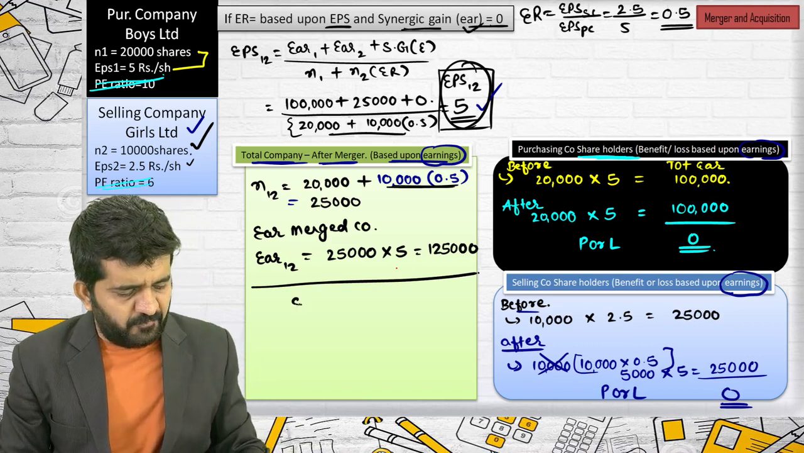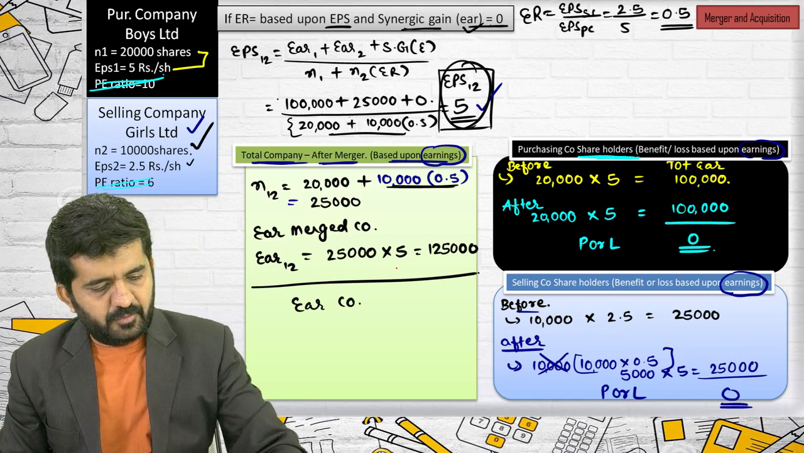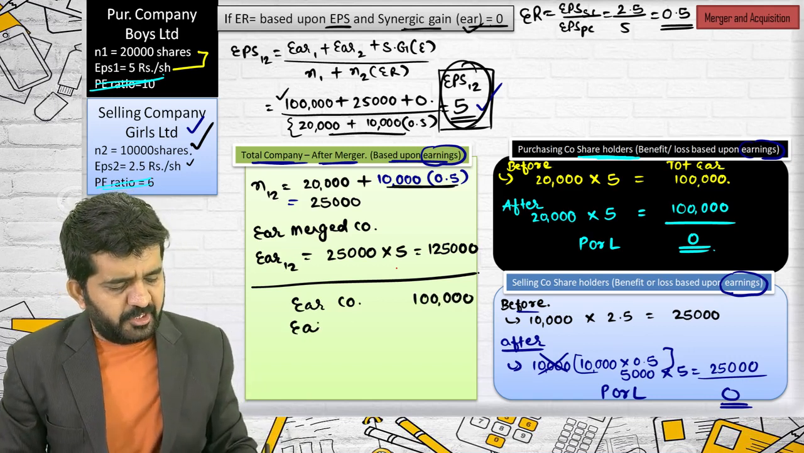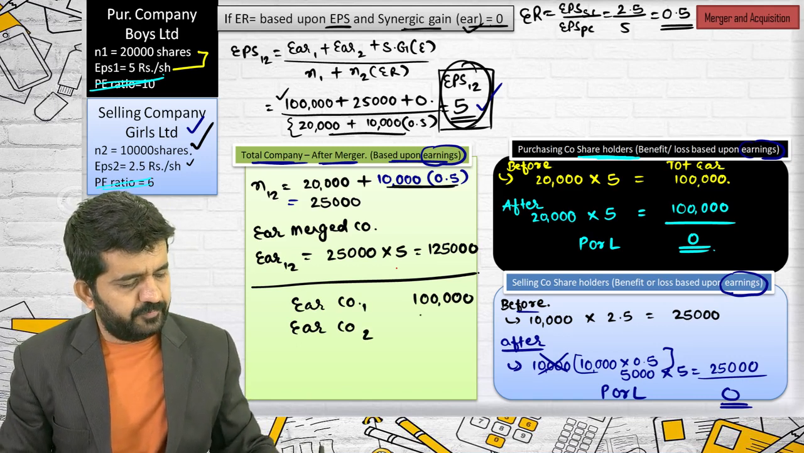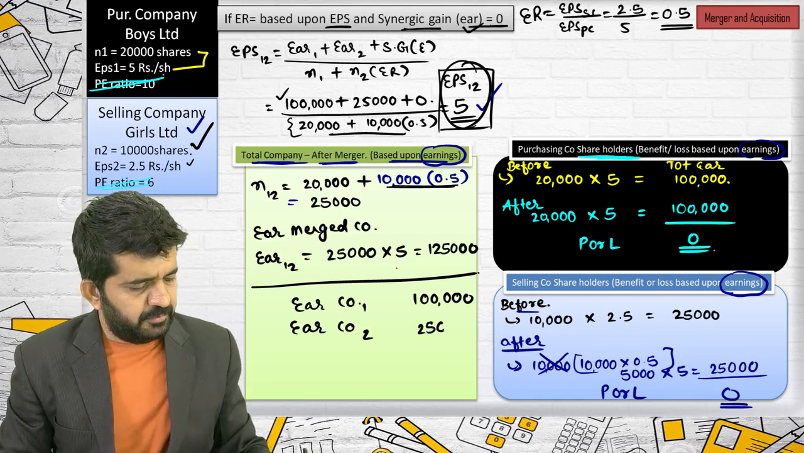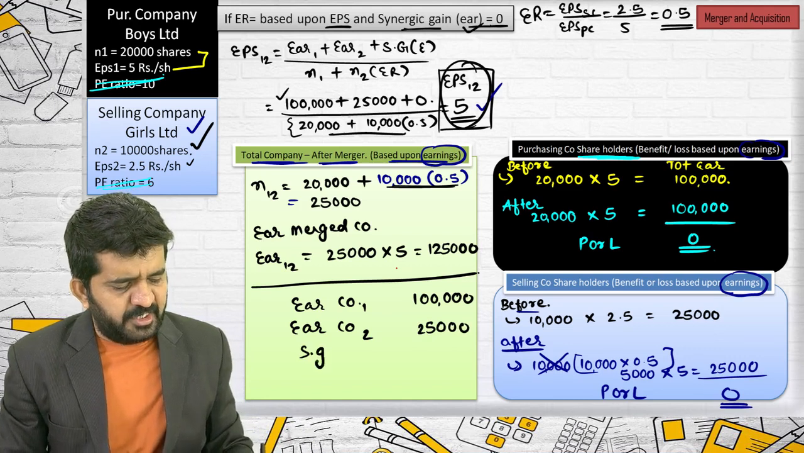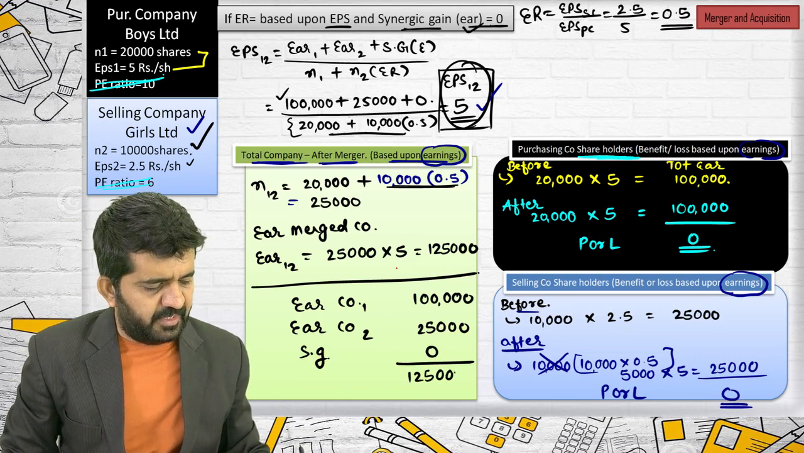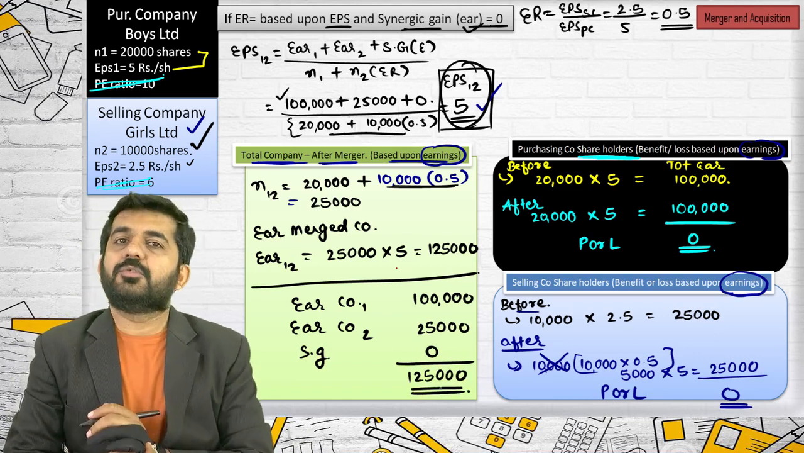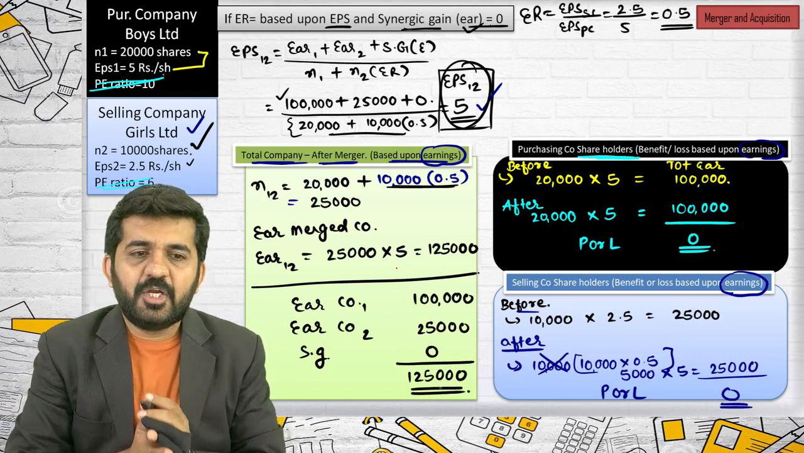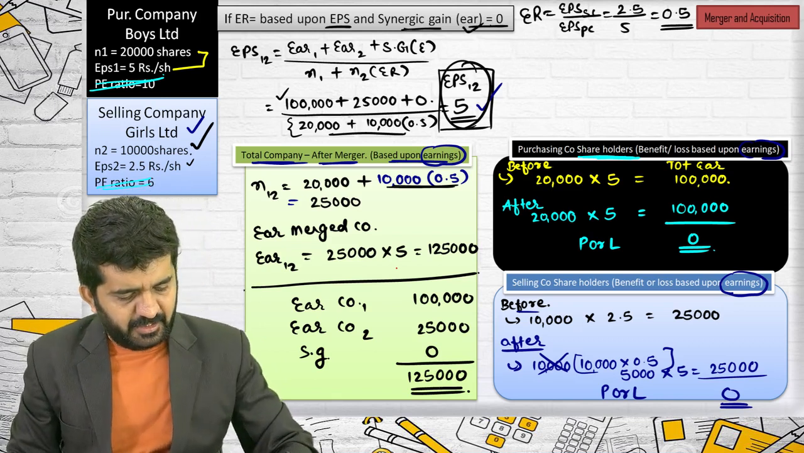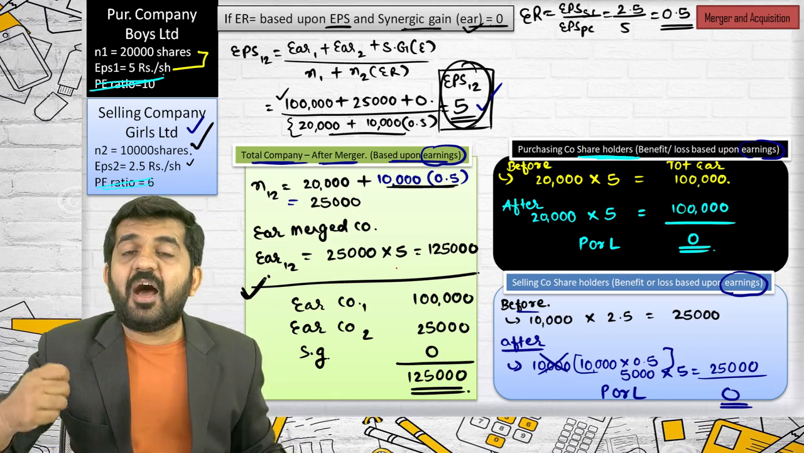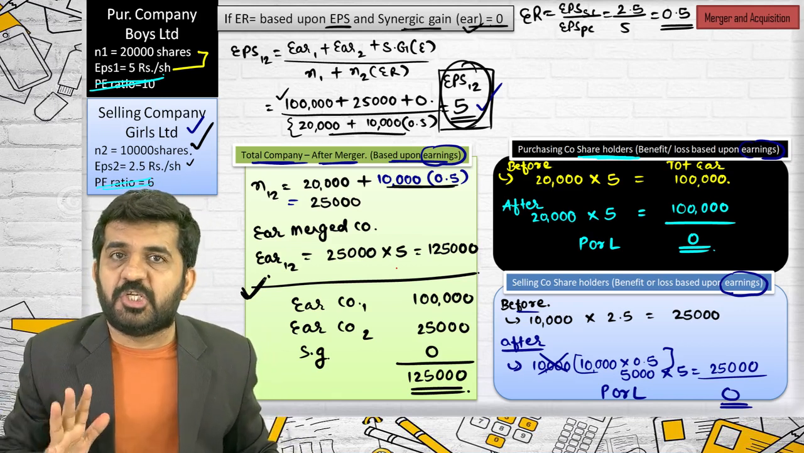What was the earnings of company 1? 1 lakh. What was the earnings of company 2? 25,000. What was the synergic gain? 0. Total earnings should be 1,25,000. So the total earnings should be 1,25,000. This is nothing but the total after merger. What will be the situation of the company?